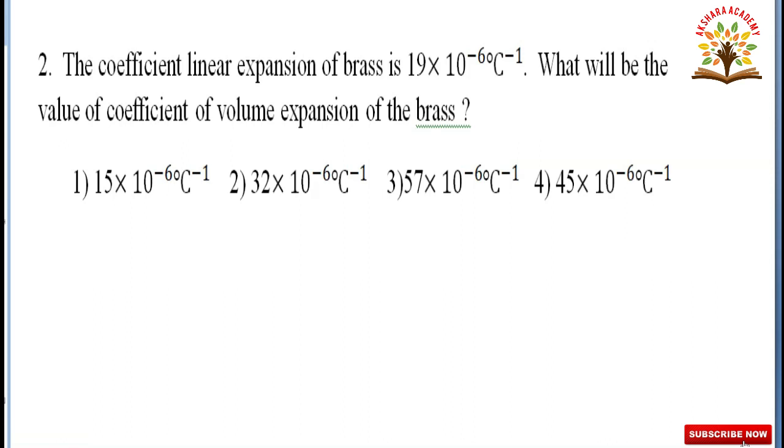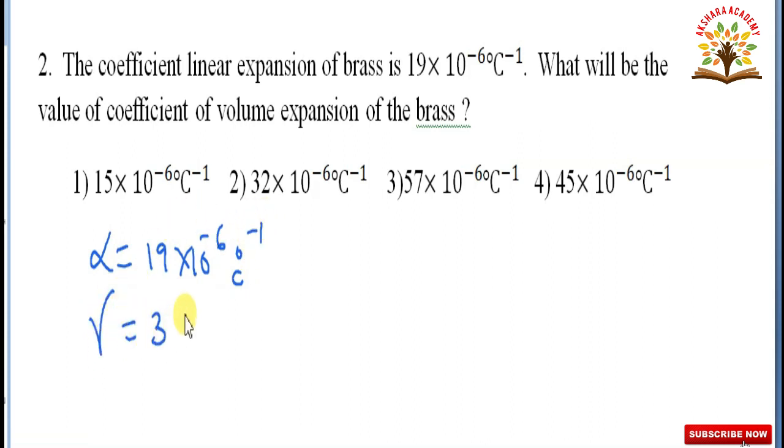Next, second question. The coefficient of linear expansion of brass is 19 into 10 to the power of minus 6 degree centigrade inverse. What will be the value of coefficient of volume expansion of the brass? Given linear expansion of brass, alpha is equal to 19 into 10 to the power of minus 6 degree centigrade inverse. We have to calculate gamma.